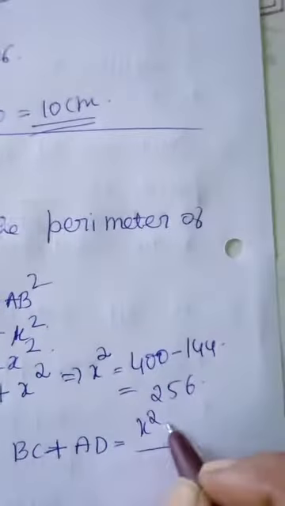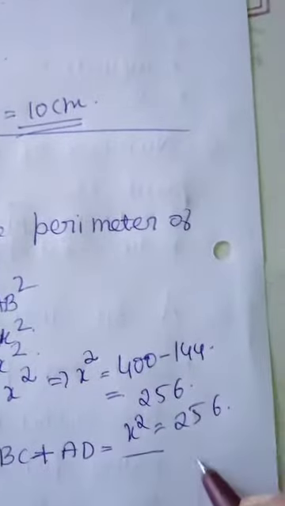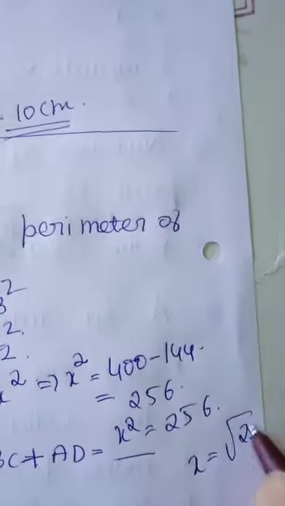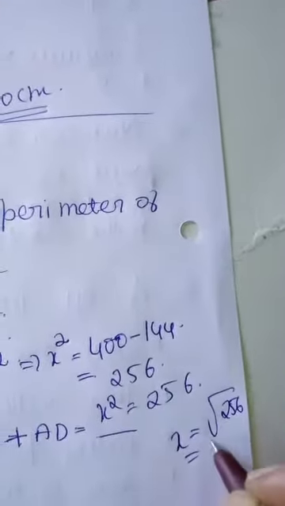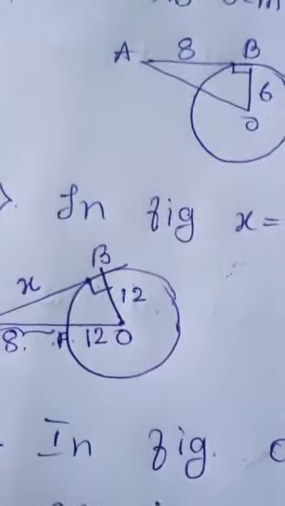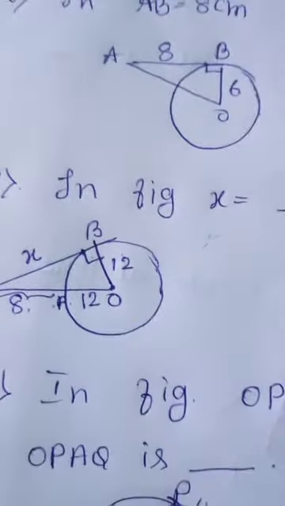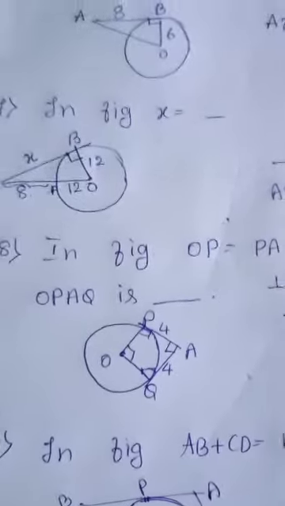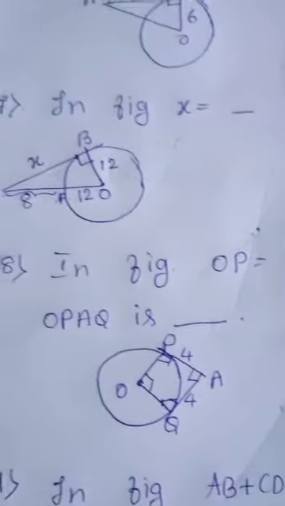So x square is equal to 256. X is nothing but square root of 256, that is equal to 16. So the value of x is 16 centimeter. Now let us go to the next question.